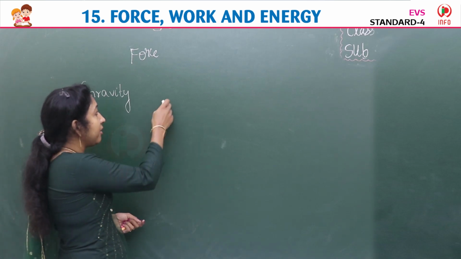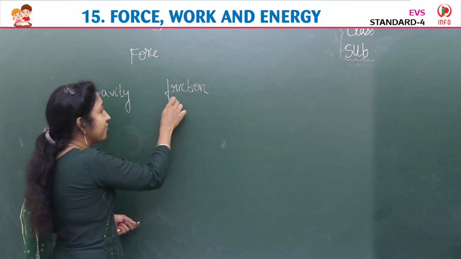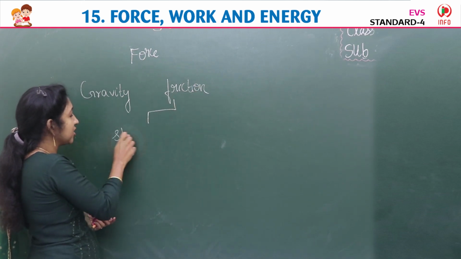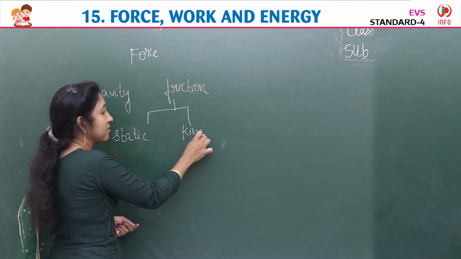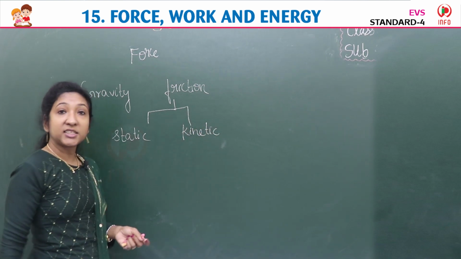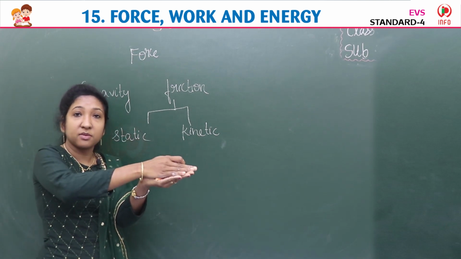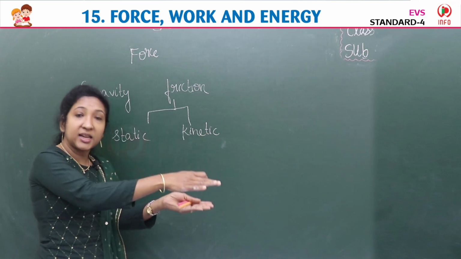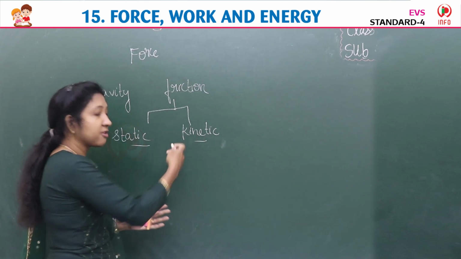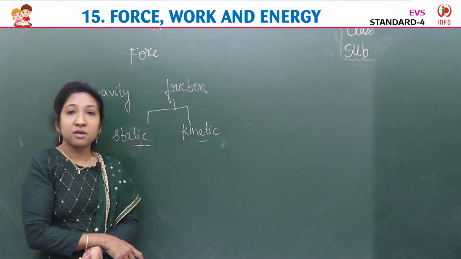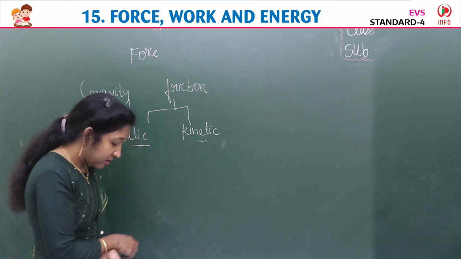Then we learned about frictional force. Friction. And in friction itself we learned about static friction and kinetic friction, isn't it? Static friction is friction which makes the objects stay where they are. The object is in a particular place because of static friction. When an object is moving, it is kinetic friction.